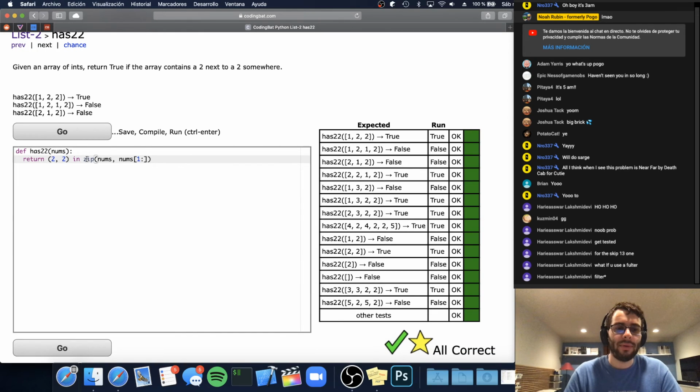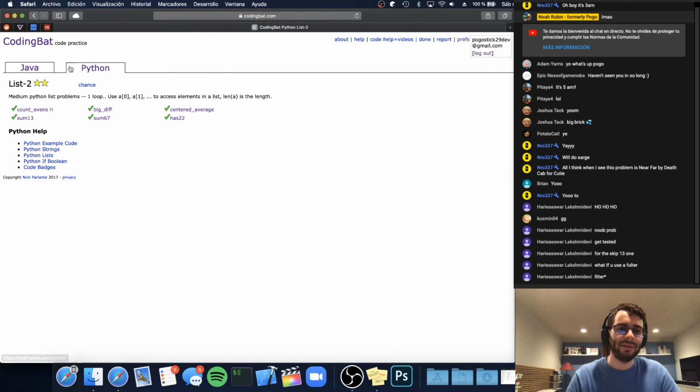So zip will give us a list of our pairs of numbers, and we say if this particular pair 2, 2 is in the list of pairs, then cool, we are good. And so I guess that's it.